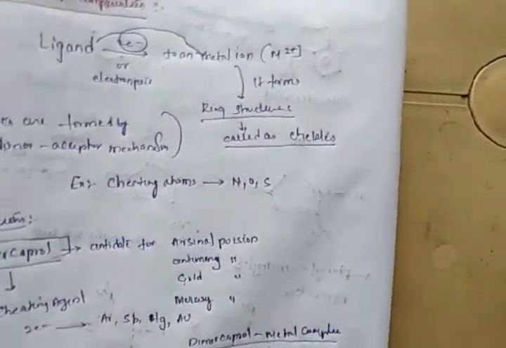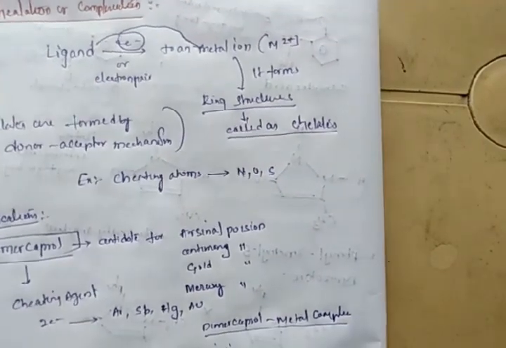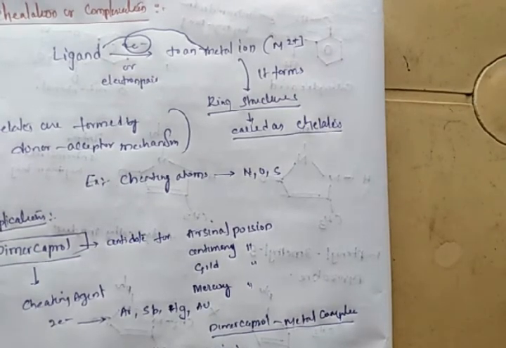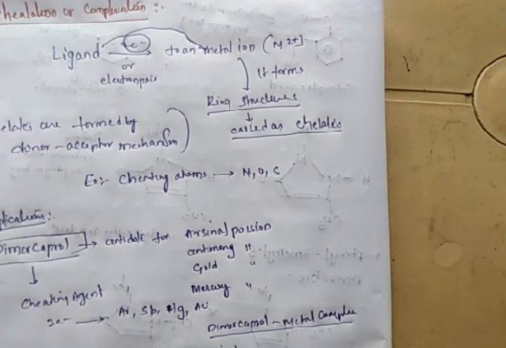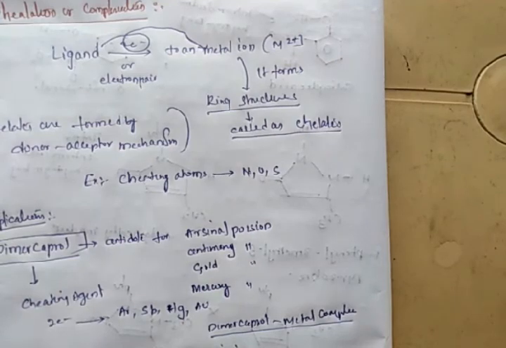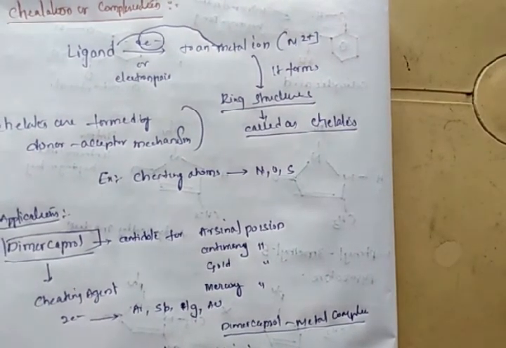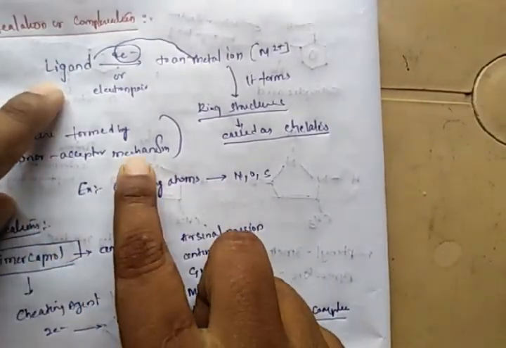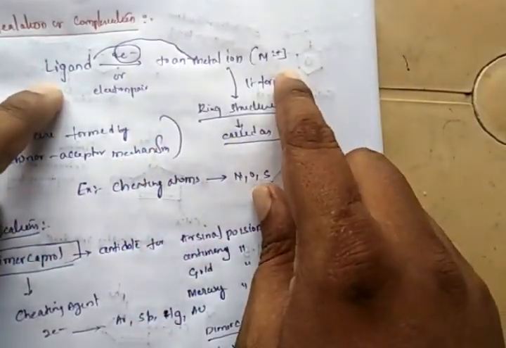Coming to chelation and complexation: chelation or complexation is nothing but whenever a ligand donates its pair of electrons to the metal ion, it forms a ring structure. These ring structures are called chelates, and chelates are formed by a donor-acceptor mechanism. Here the ligand is the donor and the metal is the acceptor.